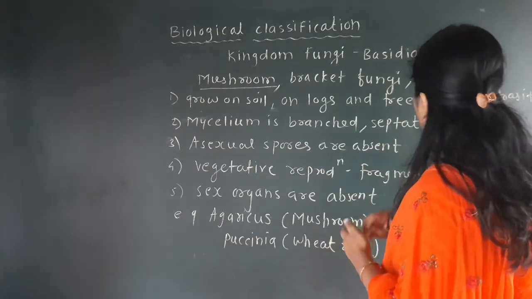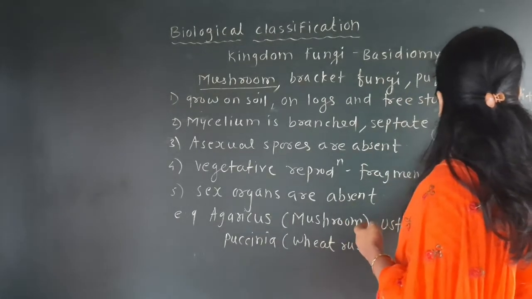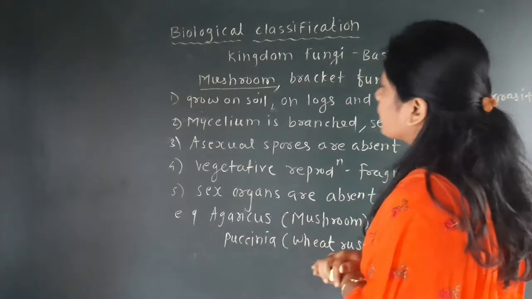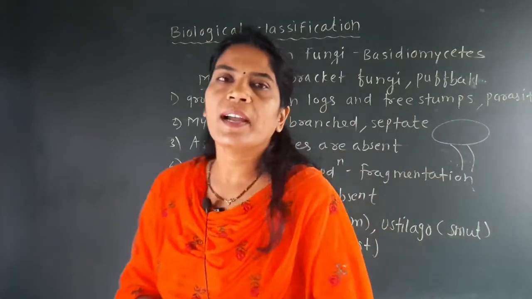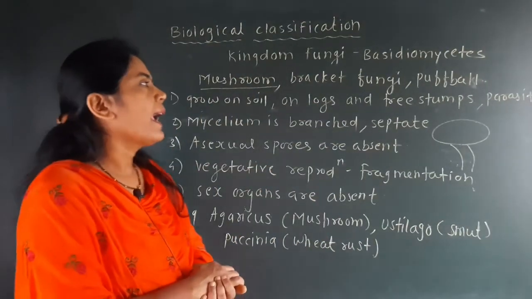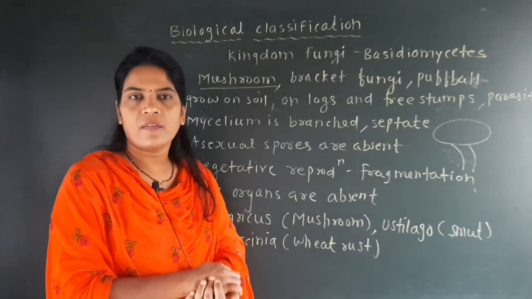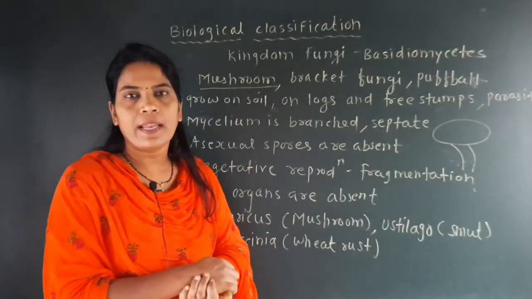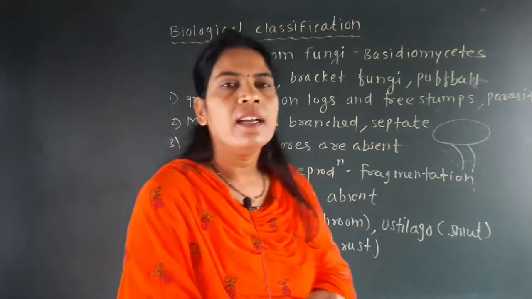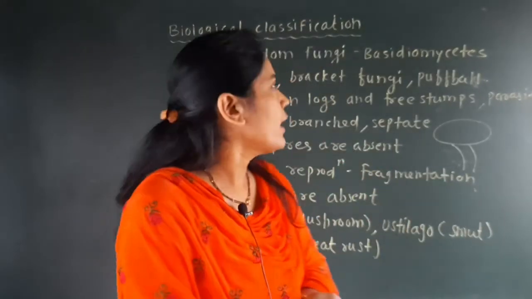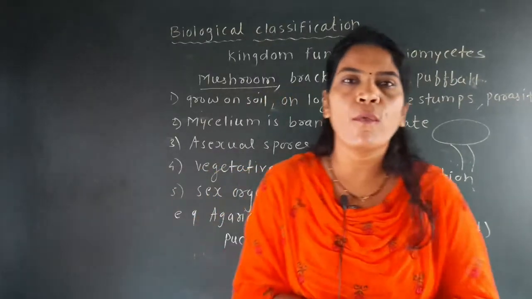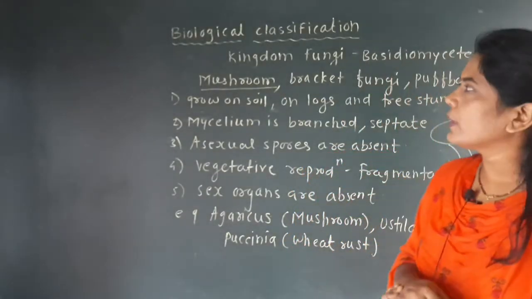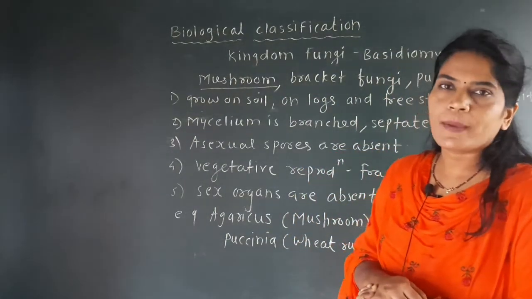In the first lecture also we have seen the structure of the mushroom. Bracket fungi is another example of the fungi, and puffball is also another fungus. You can observe the image of each fungus on Google, and then you can easily understand the structure of these fungi. So bracket fungi, puffball and mushroom are the well-known examples of the Basidiomycetes.